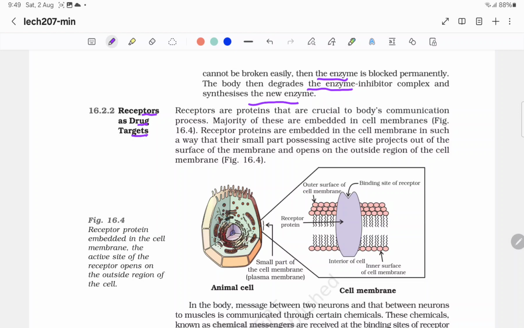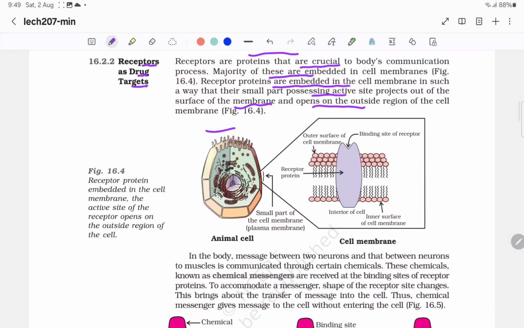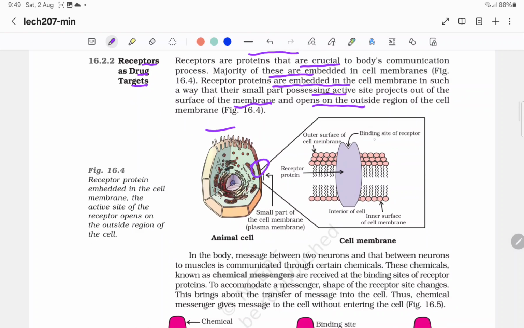Receptors are proteins that are crucial to the body's communication process. The majority of these are embedded in cell membranes in such a way that their small part possessing the active site projects out of the surface of the membrane and opens on the outside region of the cell membrane. Suppose this is the binding site of the receptor on the outer surface of the membrane. This is the receptor protein in the interior of the cell and the inner surface of the cell membrane.